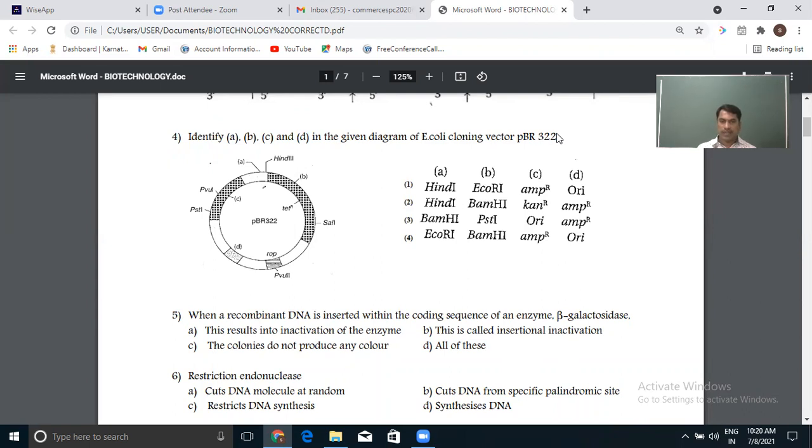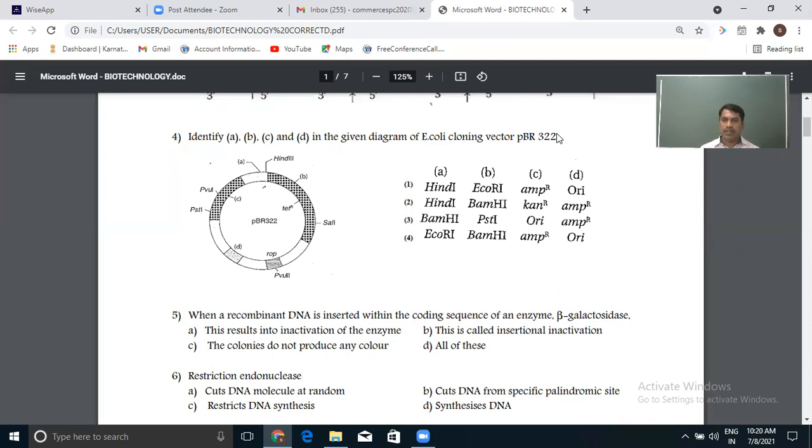In the question they have given, we are inserting the recombinant DNA in the coding sequence of the enzyme beta-galactosidase. Coding sequence of an enzyme means a particular gene that we removed, which is responsible for producing beta-galactosidase. In that region we have inserted our recombinant DNA. Hence, we remove that beta-galactosidase gene from the host DNA.